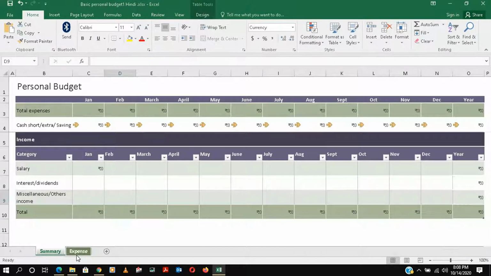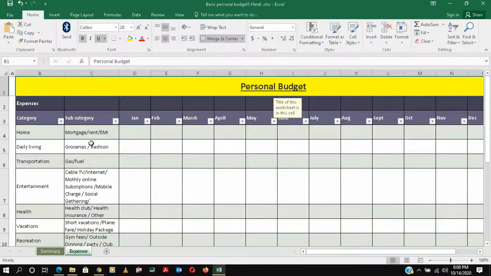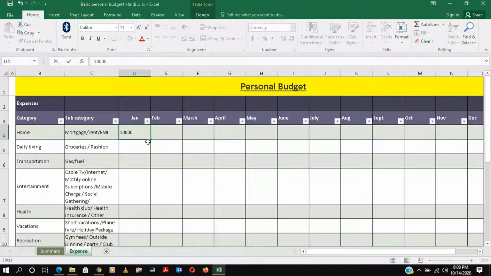So first I will put expenses. Suppose we have expenses like EMI, rent, or whatever it is, so we will put 10,000 here. Then daily groceries, and we put 7,500. Then transportation, which may vary based on your city and other things. I am just putting tentative figures.